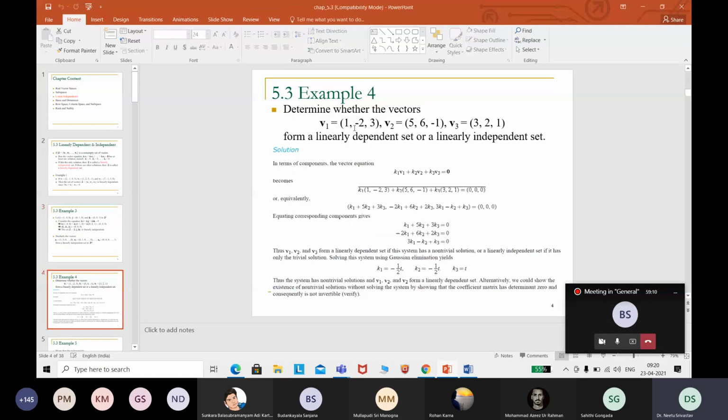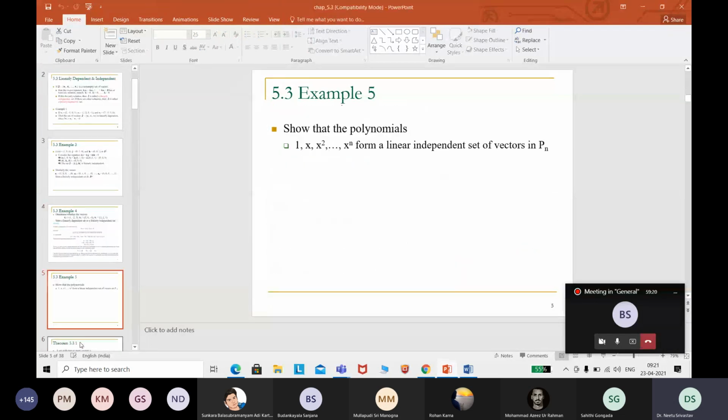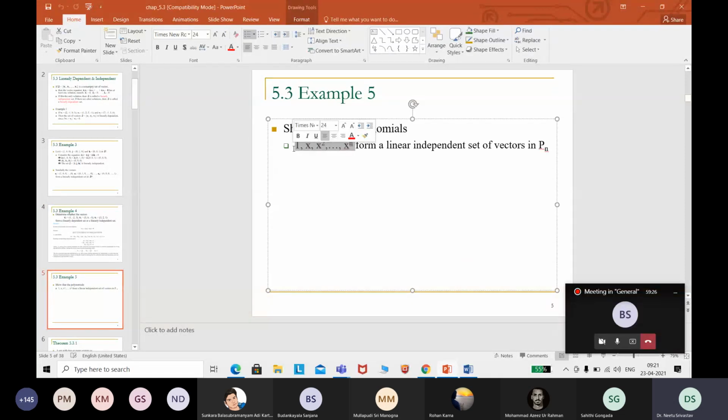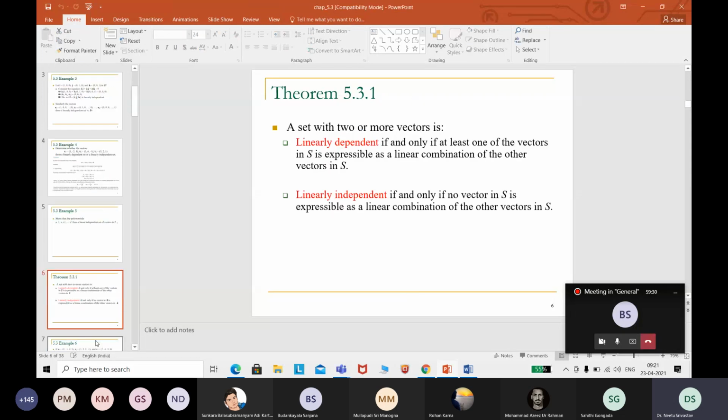Then check for these vectors v1, v2, v3 whether the set is linearly dependent or independent, in a similar fashion. These are all questions from your book. Again, check whether for the polynomials this is a linearly independent set. When we study basis, we'll say that it is a basis also.